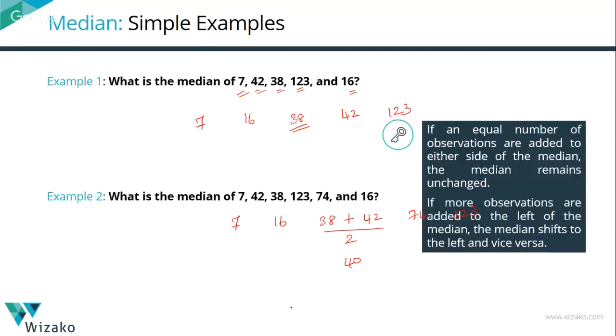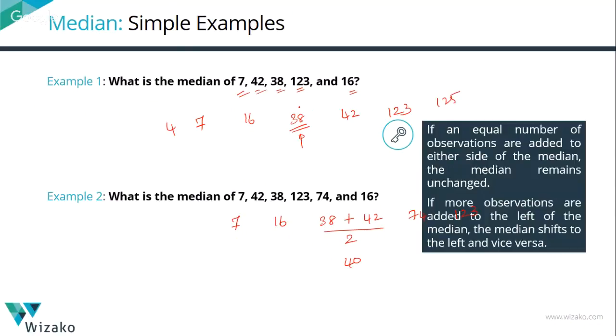Let's move on to understand a little more about it. Let's use this example itself. If an equal number of observations are added to either side, the median remains unchanged. Let's go with this example. The median is 38. I'm going to add, let's say, a 4 here, and let's say a 125 here. Will the median change? We have 7 numbers right now.